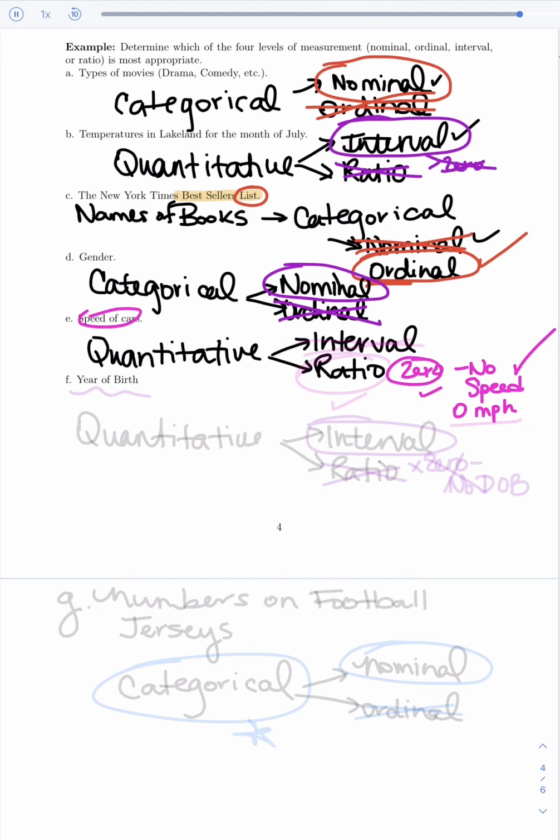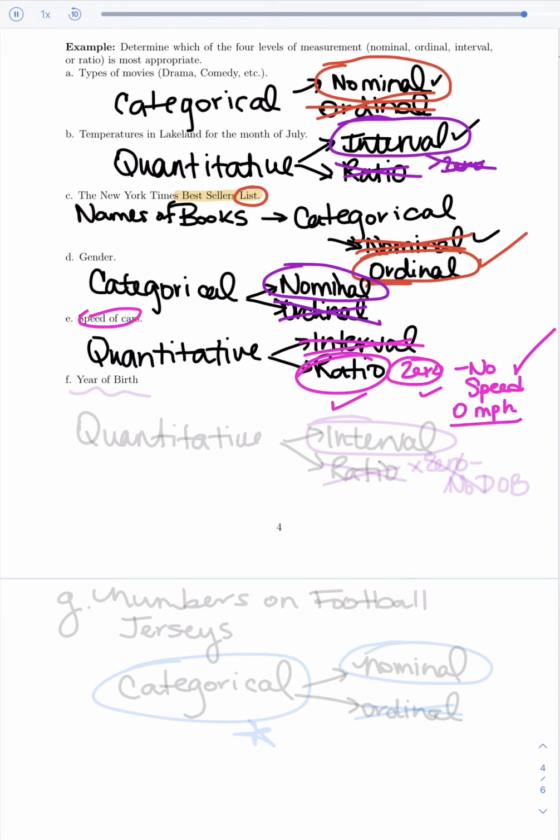So because there is an inherent zero, you can use ratio. And we want to use it then because it's stronger. It's the highest level we can use. It does fit because there is an inherent zero. So we're not going to say interval. We're going to say ratio.